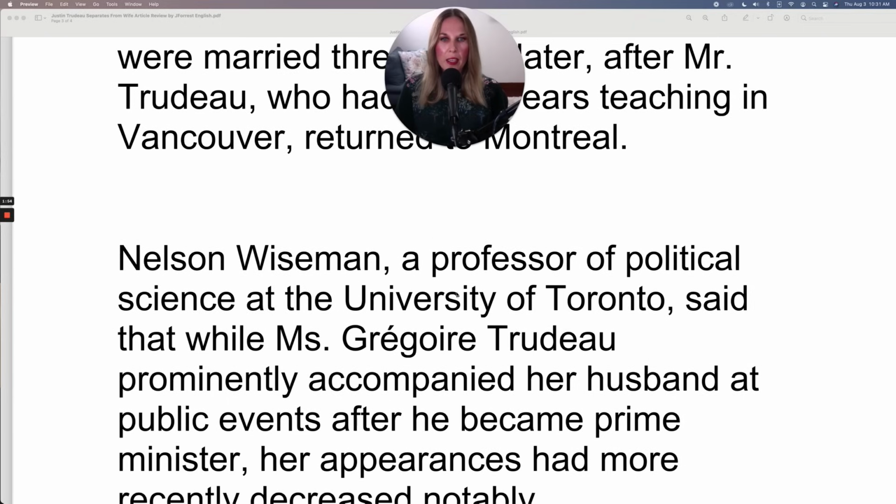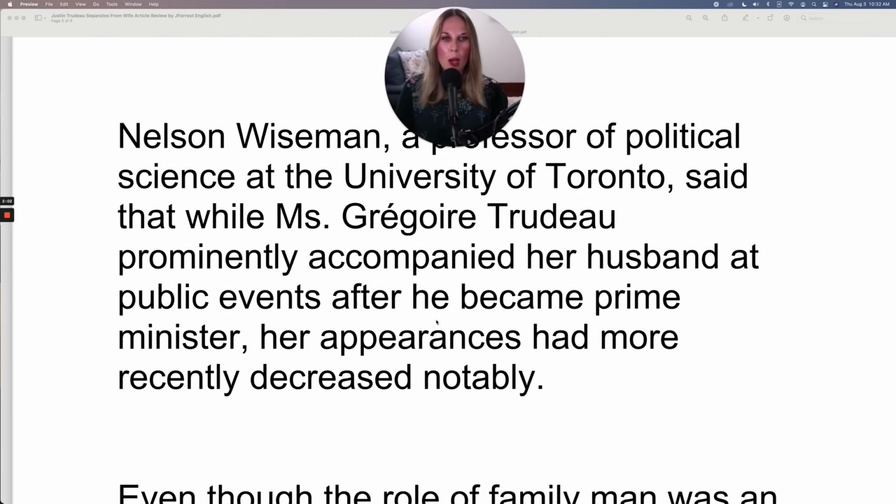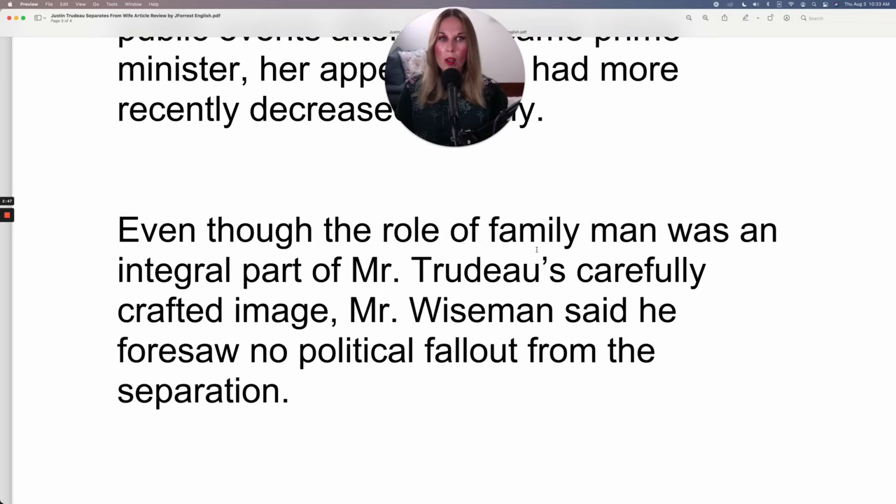Nelson Wiseman, a professor of political science at the University of Toronto, said that while Miss Gregoire Trudeau prominently accompanied her husband at public events after he became prime minister, her appearances had more recently decreased notably. Even though the role of family man was an integral part of Mr. Trudeau's carefully crafted image, Mr. Wiseman said he foresaw no political fallout from the separation.